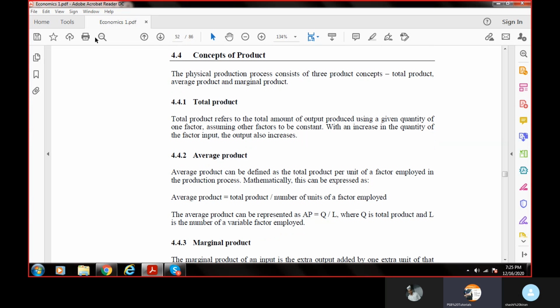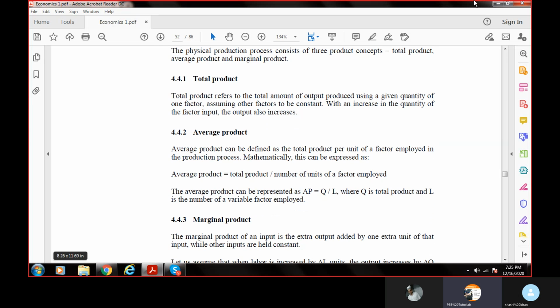I'll be giving you all sorts of kitchen examples because this is my favorite. I'm a good cook actually.